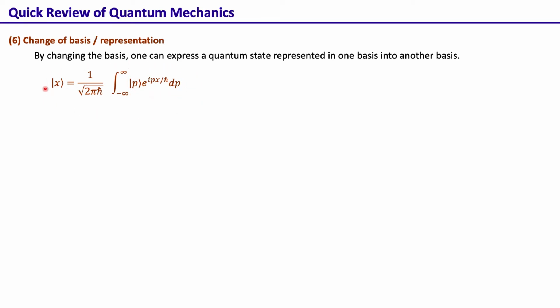This is derived in most basic quantum texts. So here this position basis vector is represented in terms of this momentum basis vector. Of course, we can invert this and then represent the momentum basis vector in terms of the position basis vector. So this is just a change of basis and a change of representation. It is not just the basis vectors that we can represent in this manner.